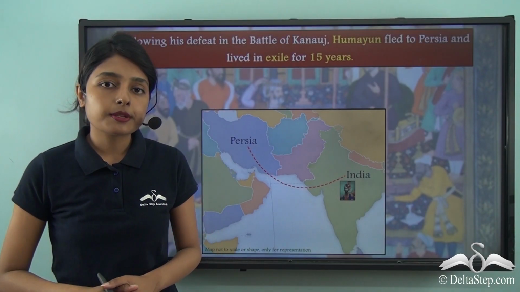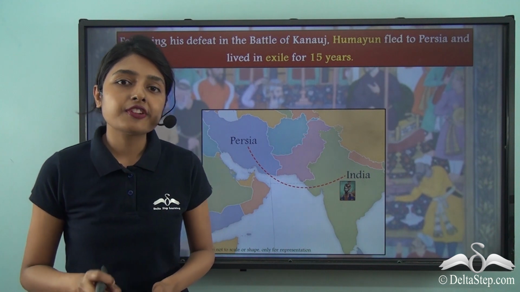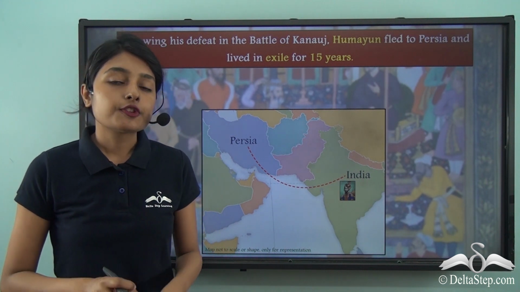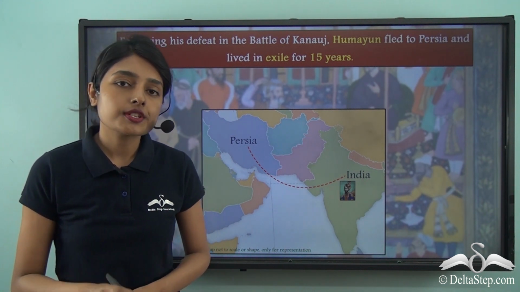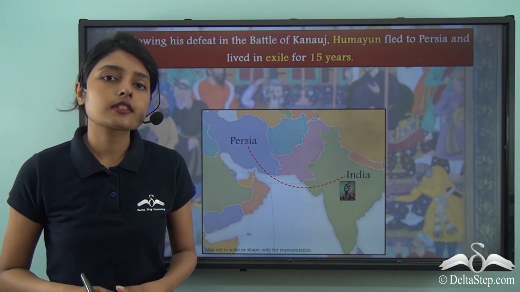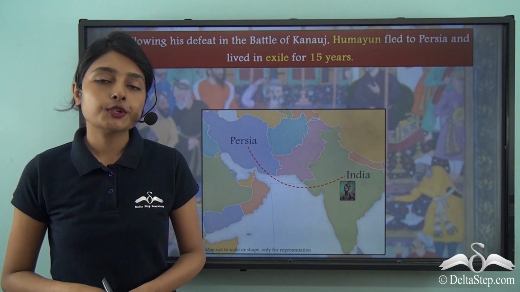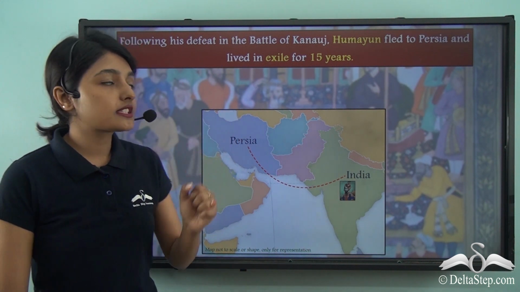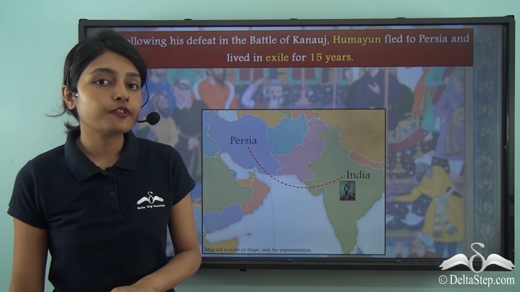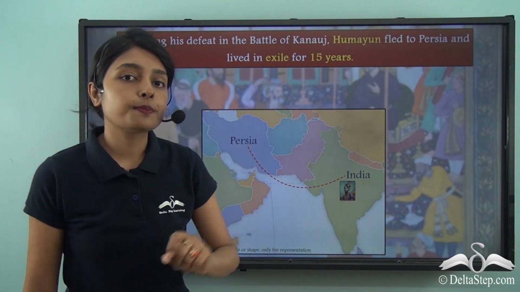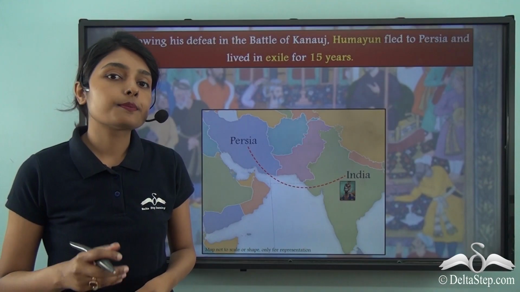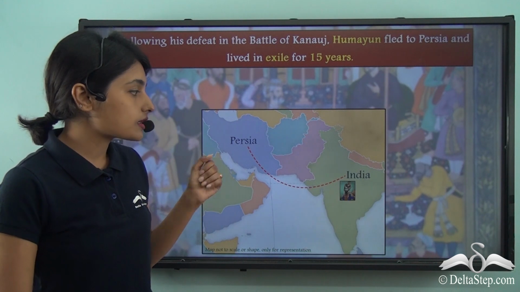We just mentioned the point that Humayun's defeat in those two battles, which were the Battle of Chausa and Kannauj at the hands of Sher Shah Suri, proved very decisive. Why is it so? Because following his defeat in the Battle of Kannauj in 1540, Humayun fled to Persia. Persia is the present-day country called Iran.